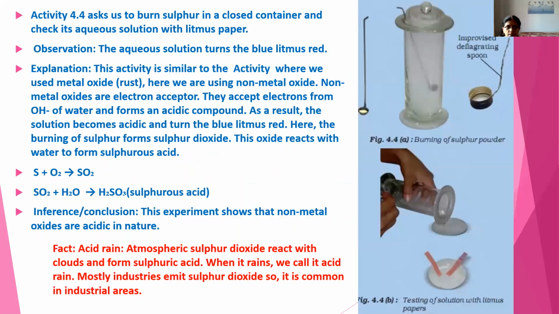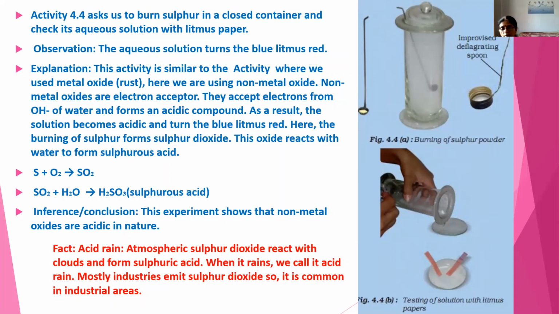To understand better, let's have an activity. We have to take sulfur that is to be burnt inside a closed container, and we have to check the aqueous solution with litmus paper. This is our aim. Now, what can we observe? Observation: the aqueous solution, whatever we get after that reaction, turns blue litmus red. Now, how did that happen?